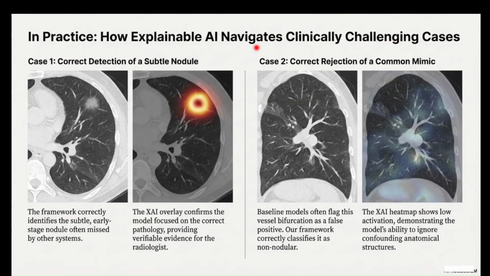In practice, how does explainable AI navigate clinical challenging cases? For case 1, correct detection of subtle nodules. As you can see, our model focuses on the nodule detection, and it tells us where the model looks, to help the radiologist make better decisions. And for correct rejection, where some images don't have cancer, it will also detect that quickly by using explainable AI heat mapping techniques.